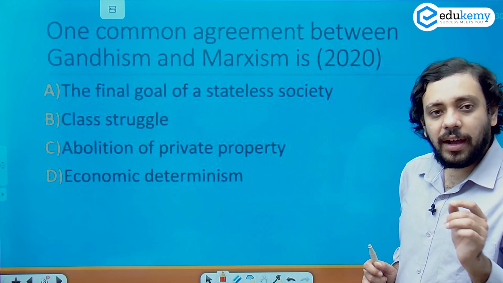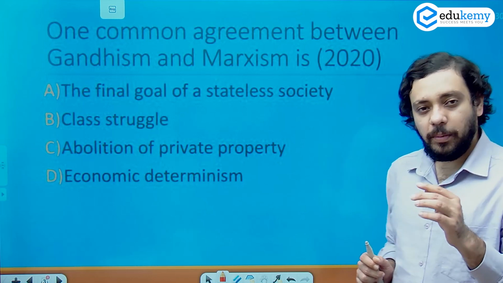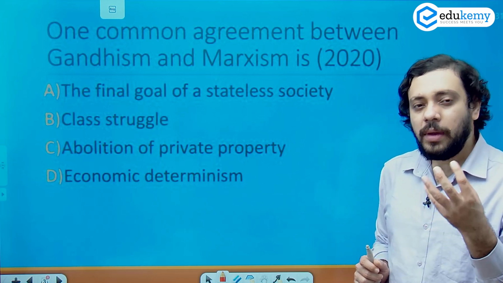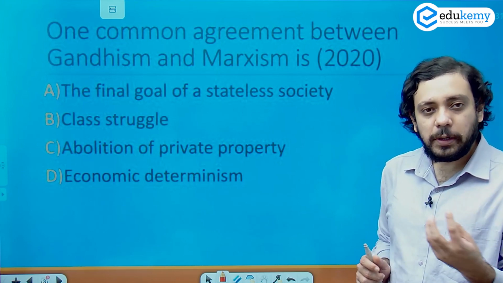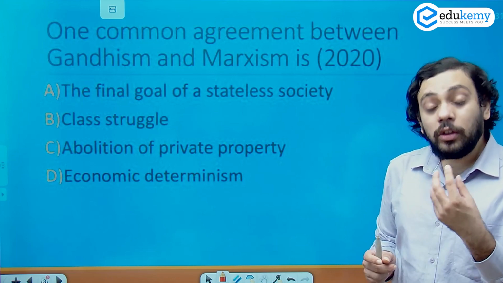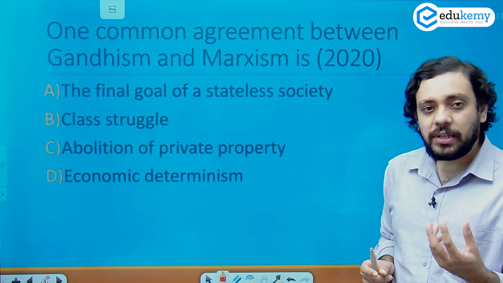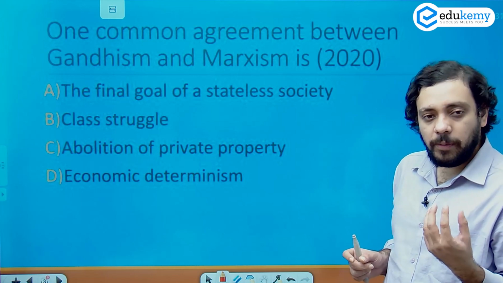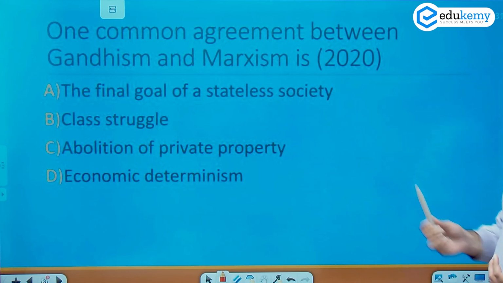philosophy of Gandhiji. In the recent years, we have seen the movement of the questions from strictly domain specific questions on constitution, governance, etc., to the questions upon polity, on the political thought of certain founding fathers, and especially in the case of Gandhi. So this is a question from 2020. Let's read the question. One common agreement between Gandhiism and Marxism is